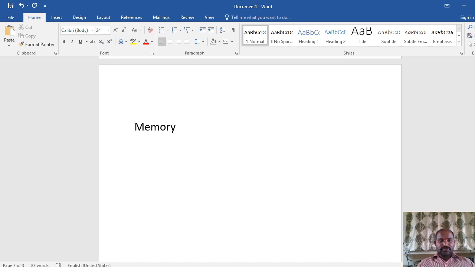You are supposed to know only two things. One is the max memory size which is supported by the microprocessor. If you want to know the max memory size, you should know the size of the address bus.